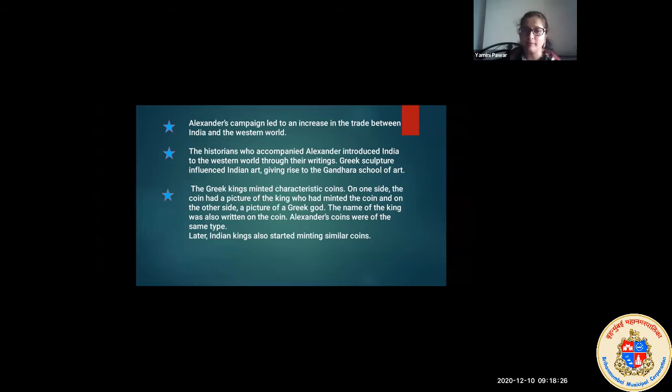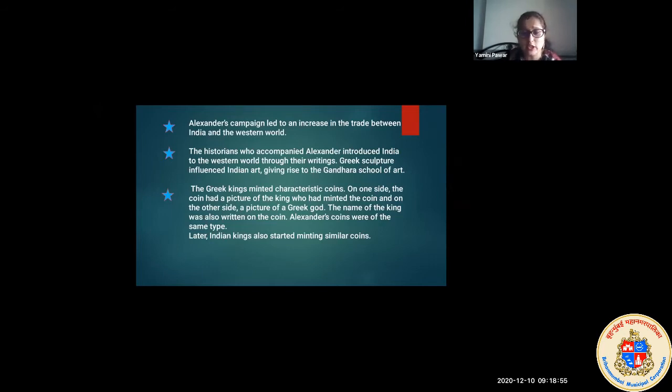But at that time, at the early stages, it was only in the form of coins. Now, let's see how it was. On one side, the coin had a picture of the king who had minted the coin, the one who asked them to make the coin. That king's picture was on one side of the coin, and on the other side, a picture of a Greek god. The name of the king was also written on the coin.